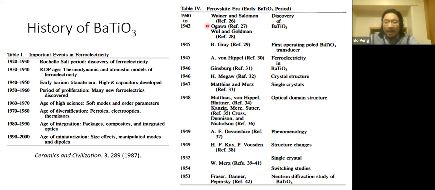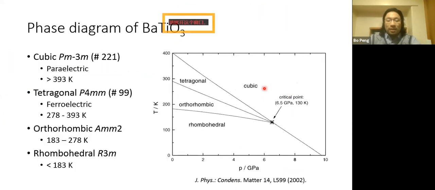And after the first real discovery of this material system, people found that barium titanate can also hold different structural phase transitions related to ferroelectricity, and other features such as soft-mode driven structural phase transition. And this is really a famous material family.